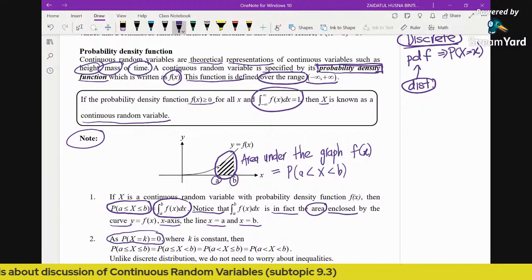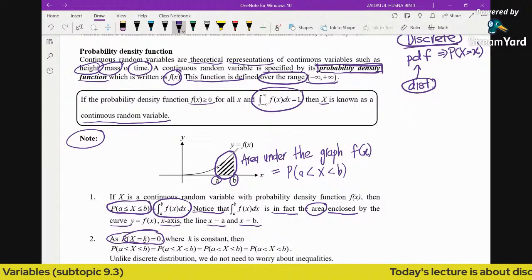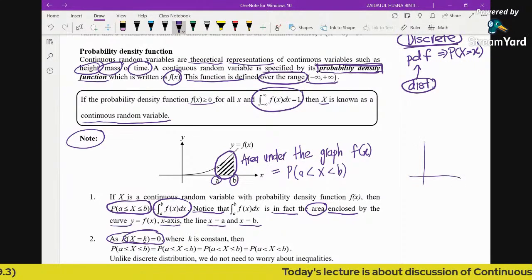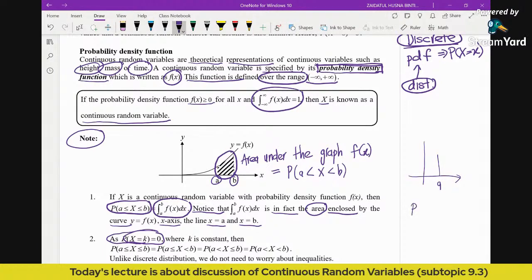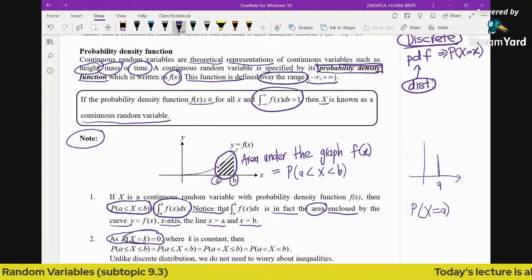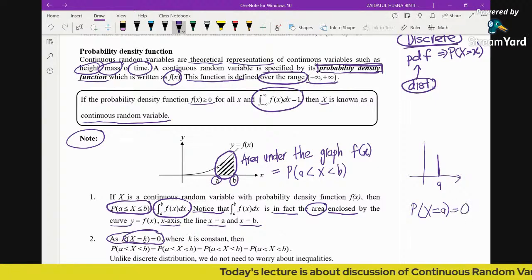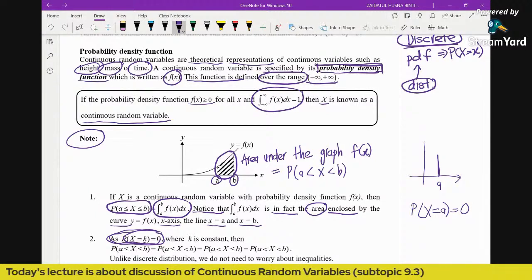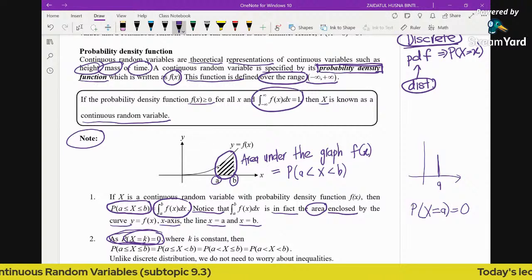it's not possible for us to get a probability of x equal to a single value, because when we talk about area, let's say you have this one straight line, x equals a. If this is continuous and we need to find the probability of x equals a, it is not even possible. Why? Because you can see that this area doesn't exist, right? So the area is 0, so the probability is 0. That means when we look for the probability for a continuous variable, it does not matter whether there is an equal sign.